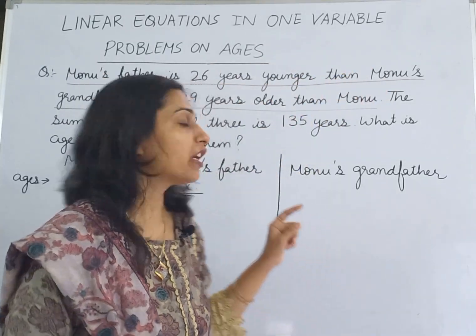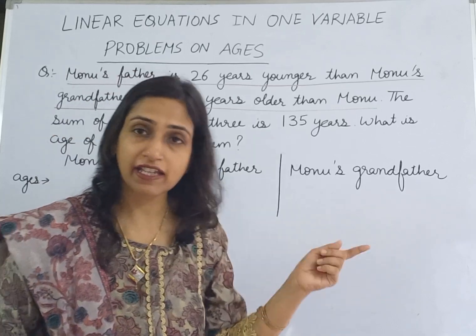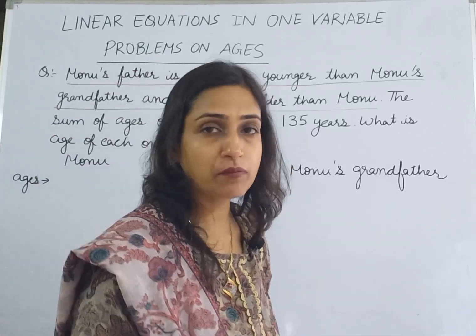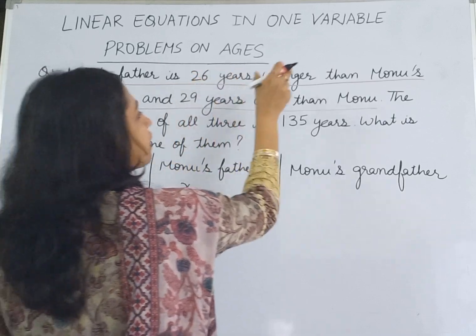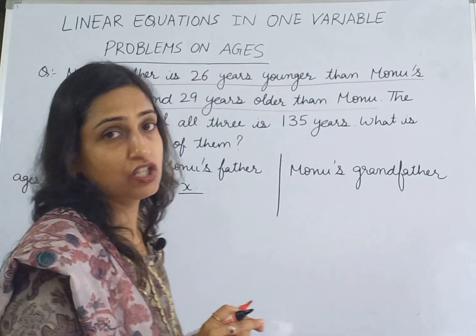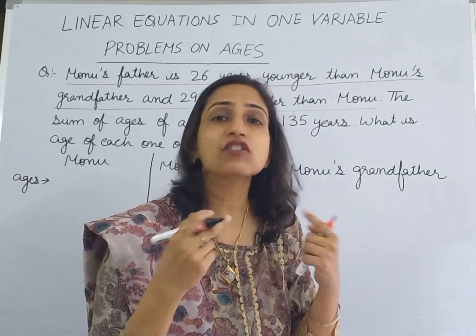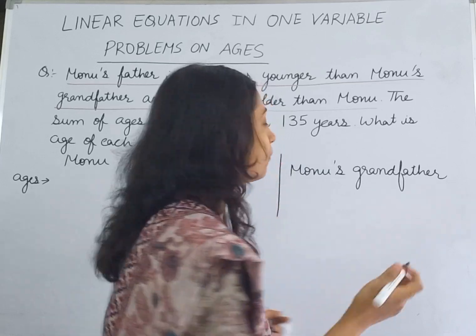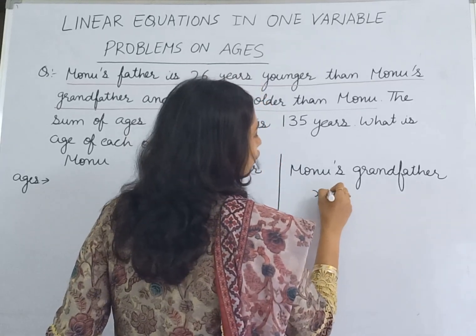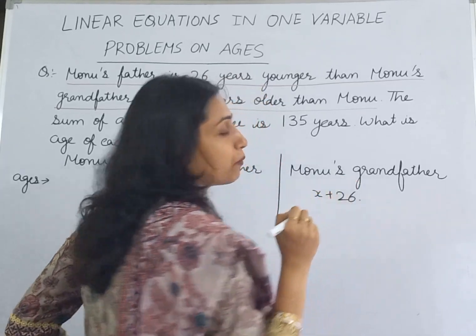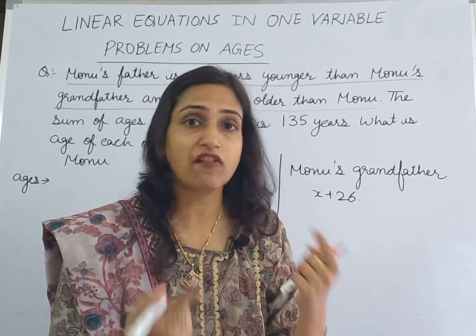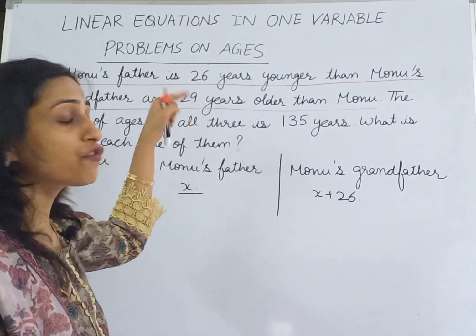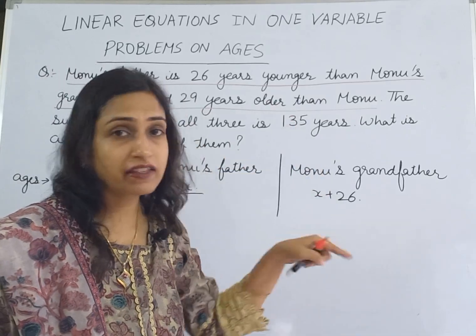So if the age of Monu's father is X, then the grandfather will be X plus 26 years old, because the grandfather is 26 years older than the father, because the father is 26 years younger than the grandfather.